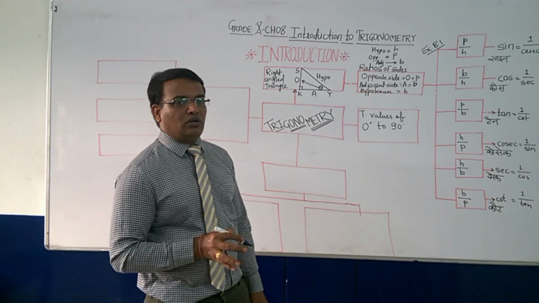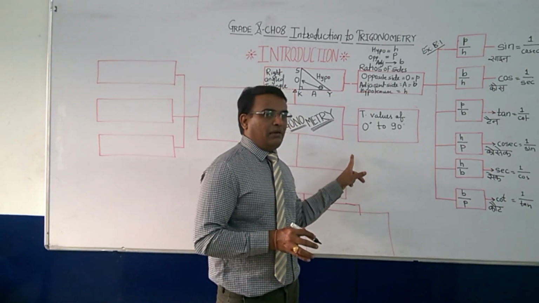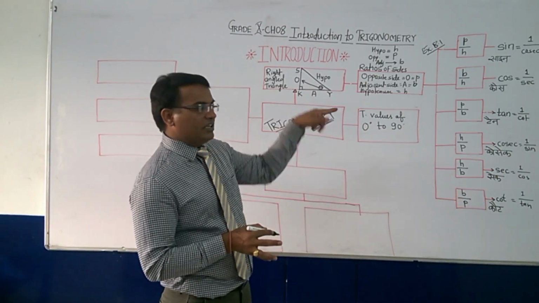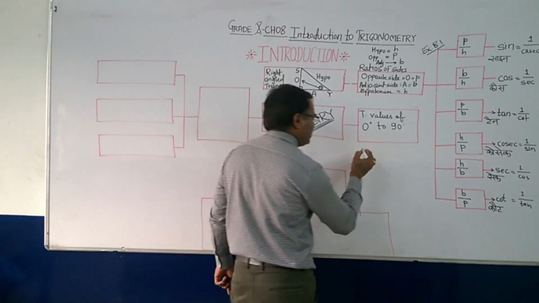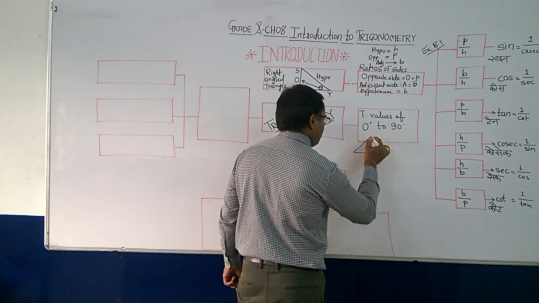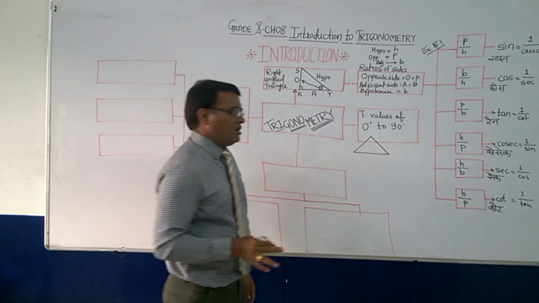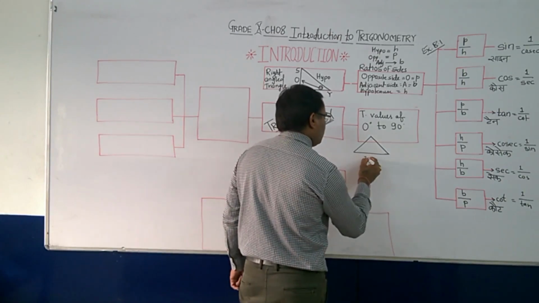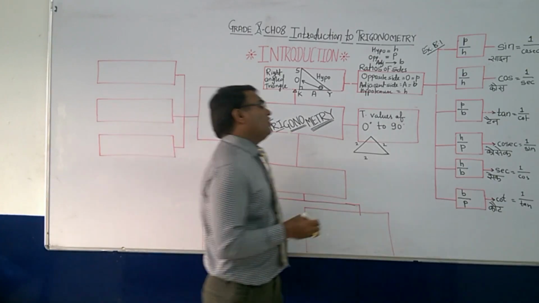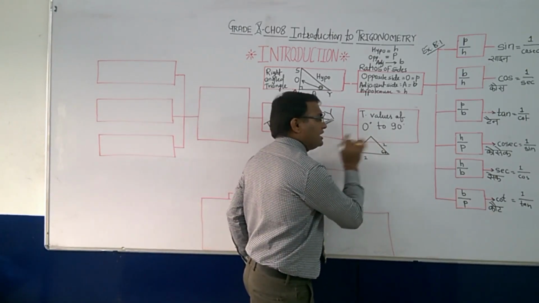Now, how to find this? In your NCERT textbook you will get one table. Before going to that, if you have understood these ratios, I will just draw one diagram. This is an equilateral triangle, where every side is 2, 2 and 2. We know that an equilateral triangle has 60 degree, 60 degree and 60 degree.